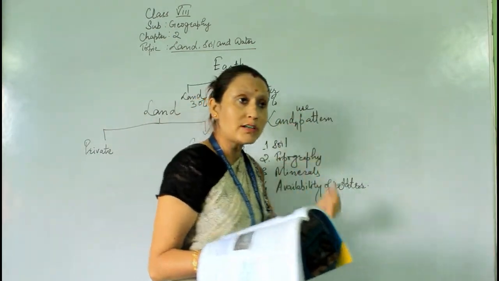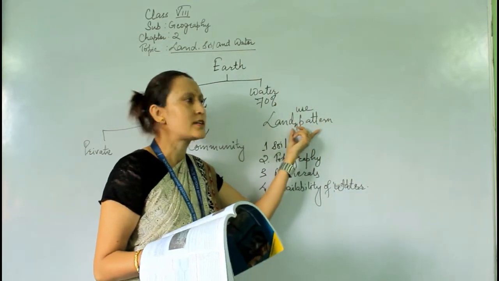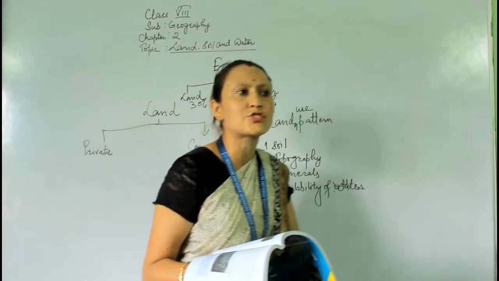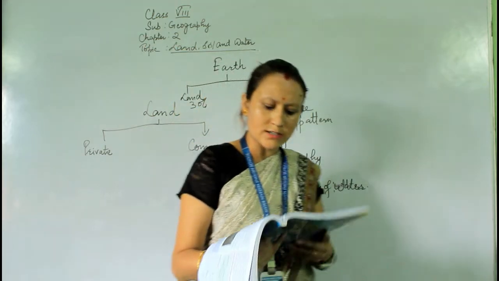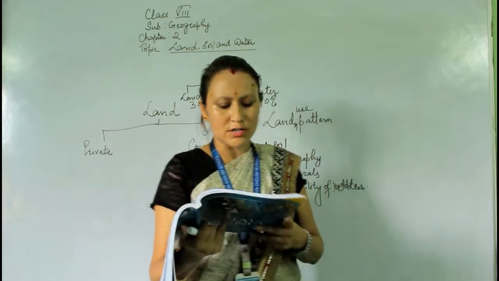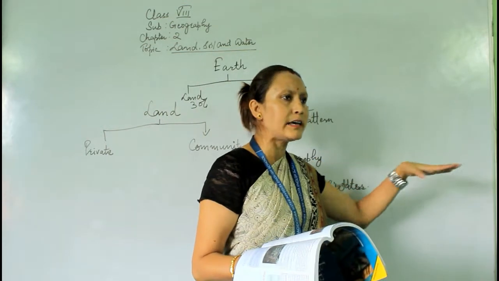Another important factor that causes changes in the land use pattern is landslide, a natural calamity. It is a geological phenomenon wherein huge chunks of the topsoil of the earth slide down. So it erodes the topmost layers.